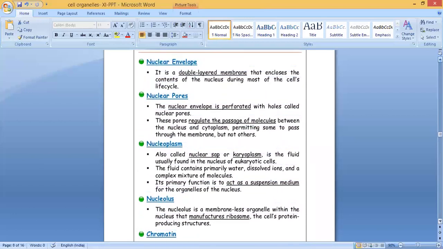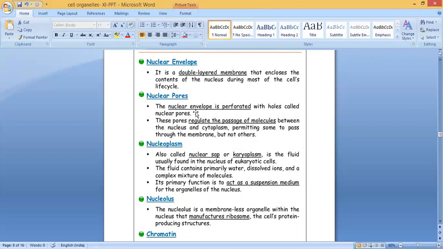Yes. So first one is nuclear envelope. It is a double layered membrane. I told just now, it's a double layered membrane that encloses the content of the nucleus during most of the cell's life cycle. Second, nuclear pores. The nuclear envelope is perforated with holes. They are called nuclear pores.